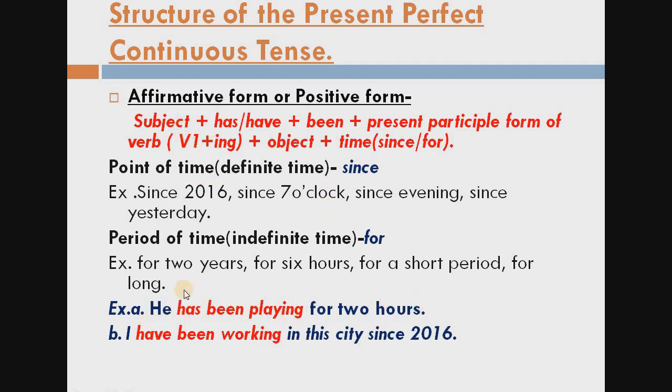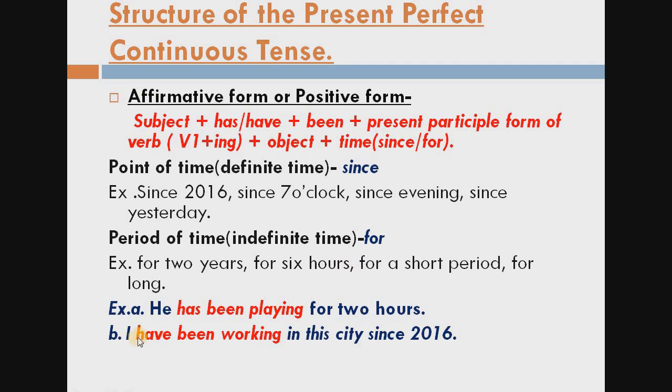So subject here is he, singular, then has, then been, then the main present participle form of the verb, means ing with the first form of the verb, like play, playing, object, and time, for 2 hours. He has been playing for 2 hours, or he has been playing cricket for 2 hours.